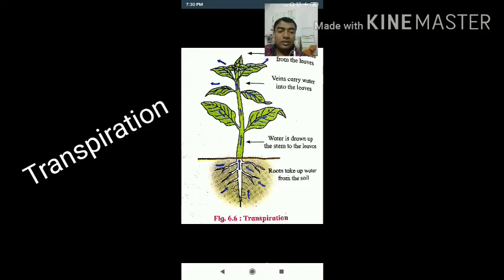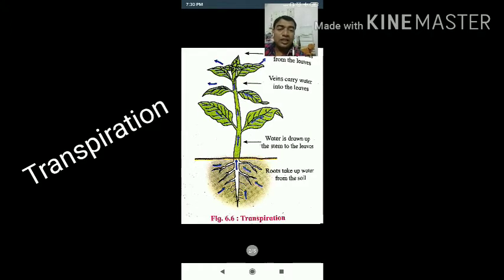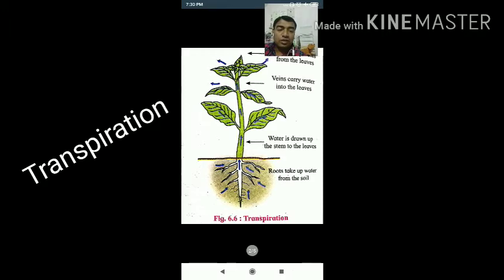Now you can see here the plant structure. The root takes up the water from the soil and this water is then transferred. The water is drawn up to the stem. The veins carry the water and the aerial parts are responsible for the loss of the water. This is the process of transpiration. This figure is very important for drawing.